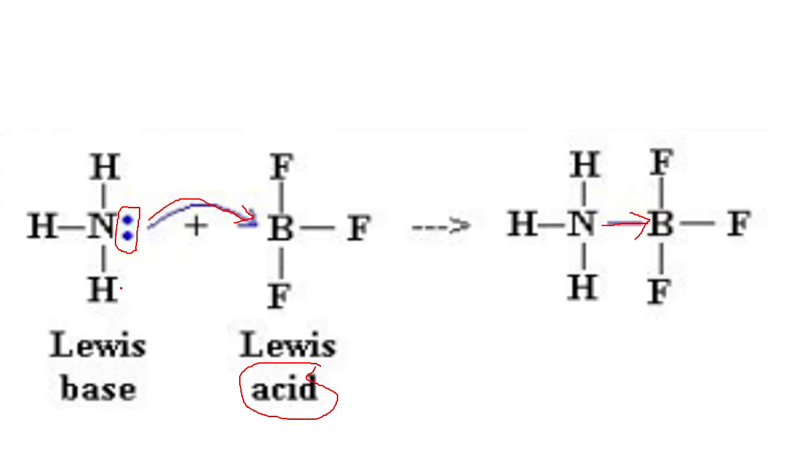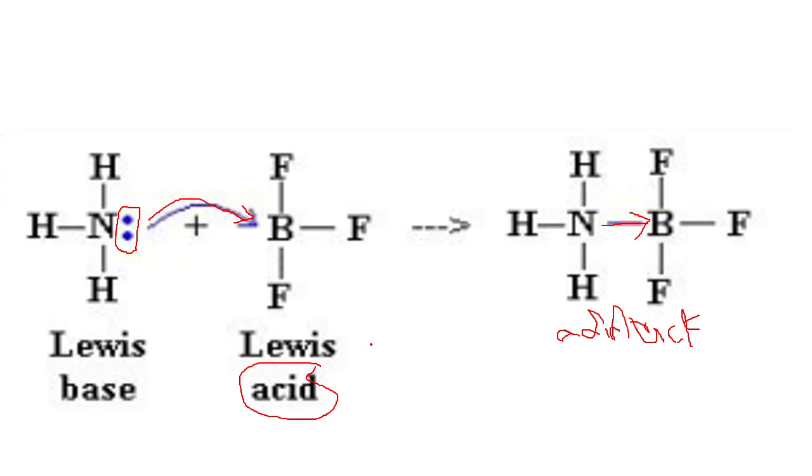According to the Lewis concept, electron pair donor is called base. Forming here an adduct, or we can say a new coordinate covalent bond, an addition compound. According to the Lewis concept, an acid is an electron pair acceptor, a base is an electron pair donor.